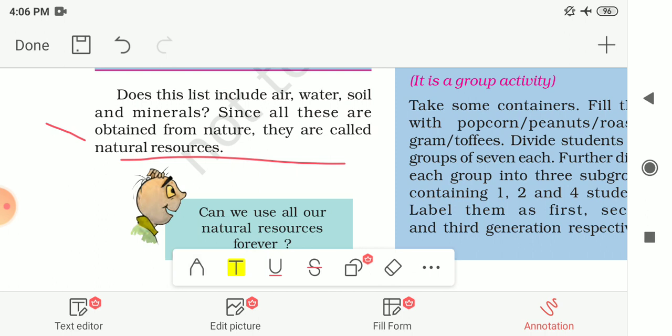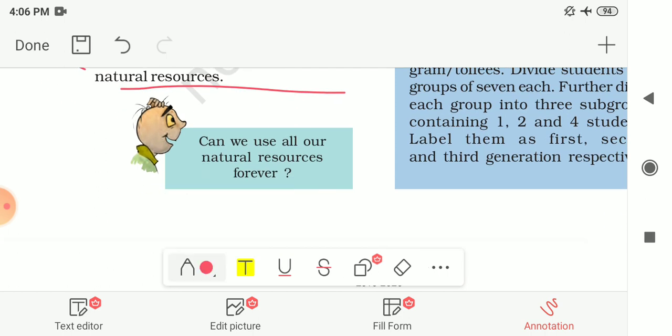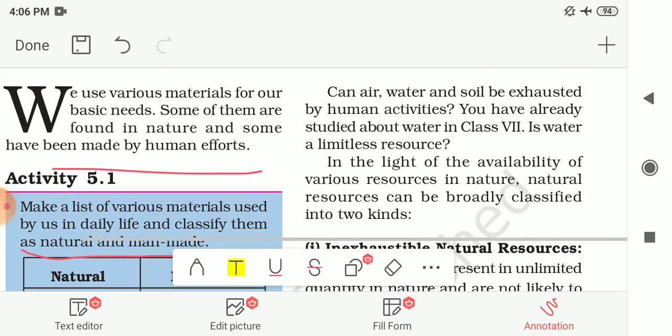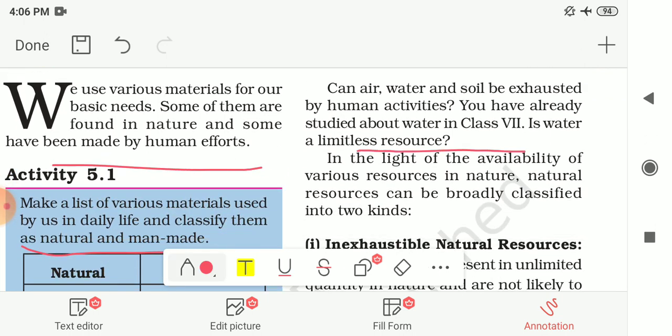So now Boojho has one question: can we use all our natural resources forever? You have studied this already, and we will study it again here: can air, water and soil be exhausted by human activities, or are they limitless? You have already studied about water in class 7, and is water a limitless resource? So now let me see which are the exhaustible and inexhaustible natural resources.